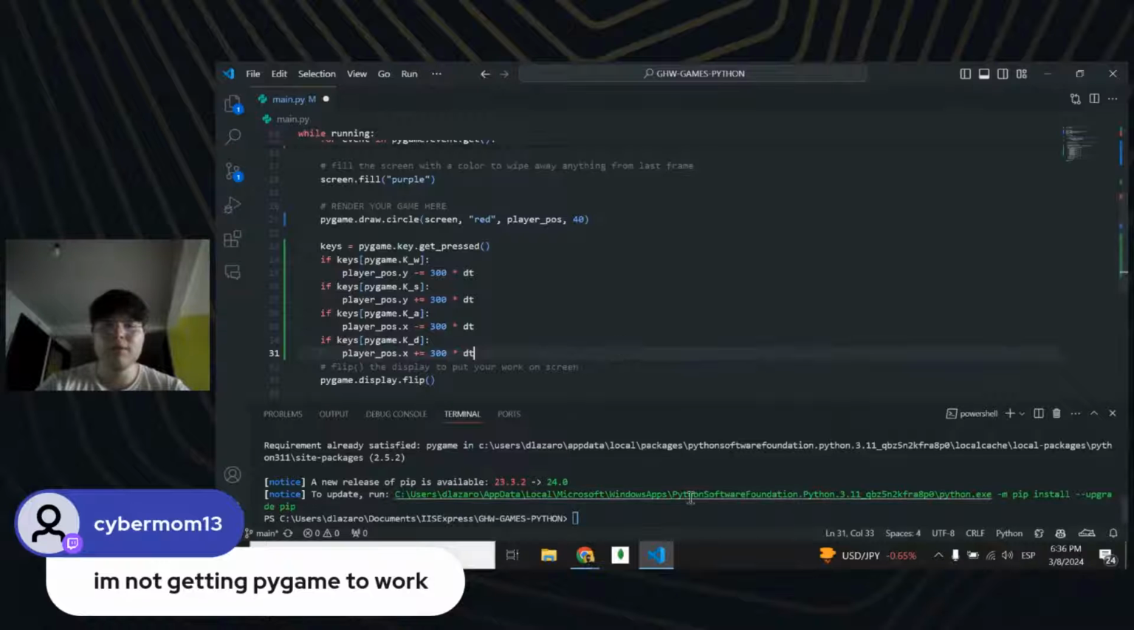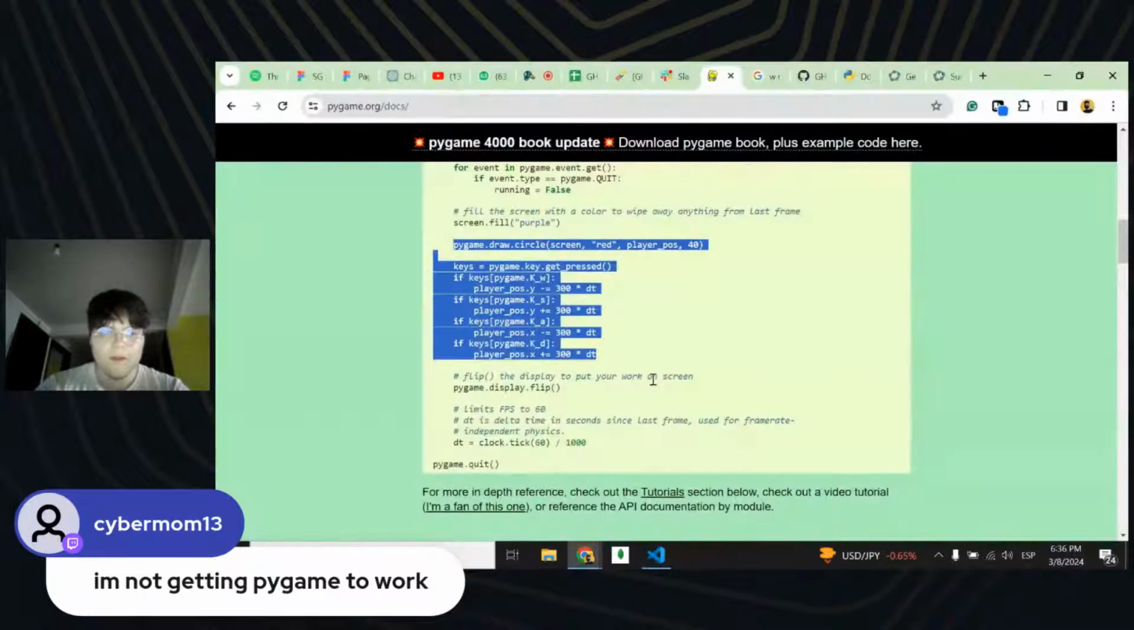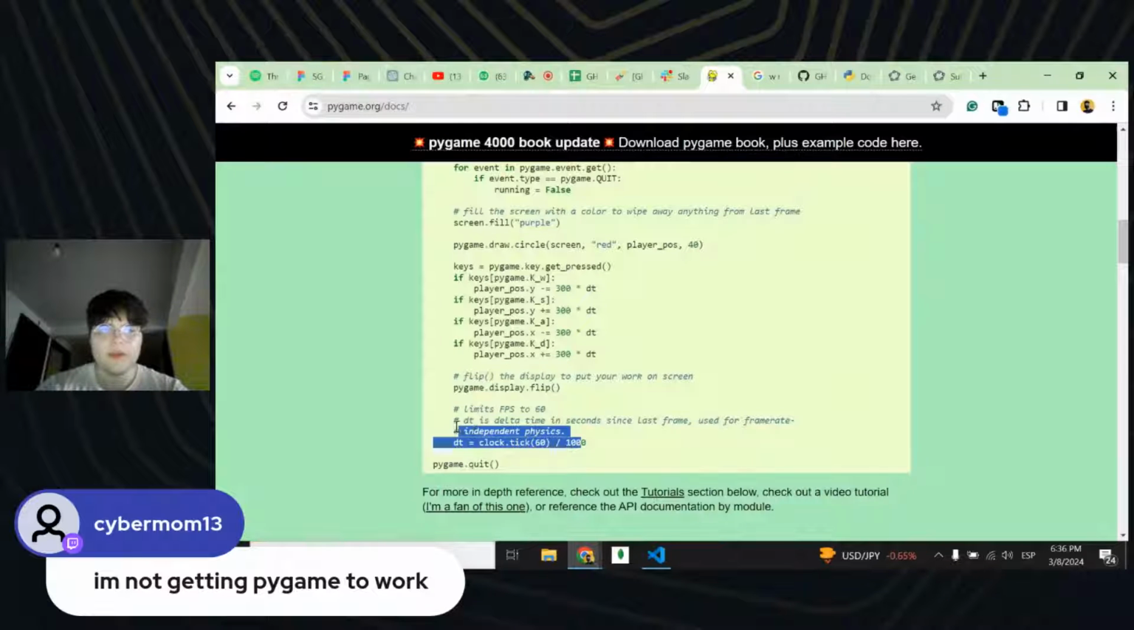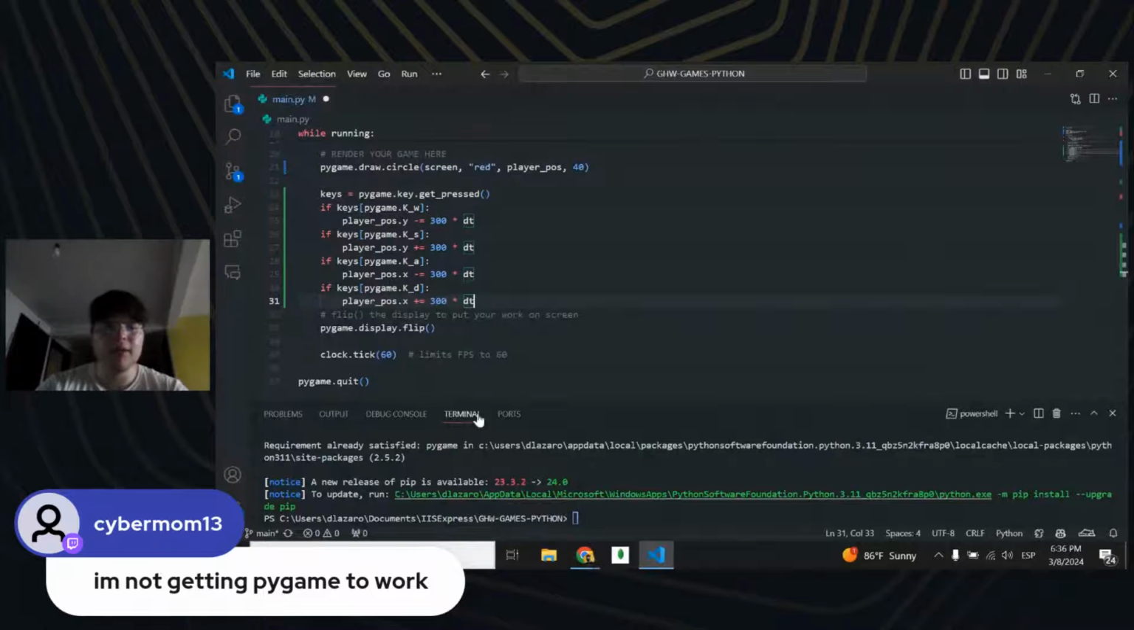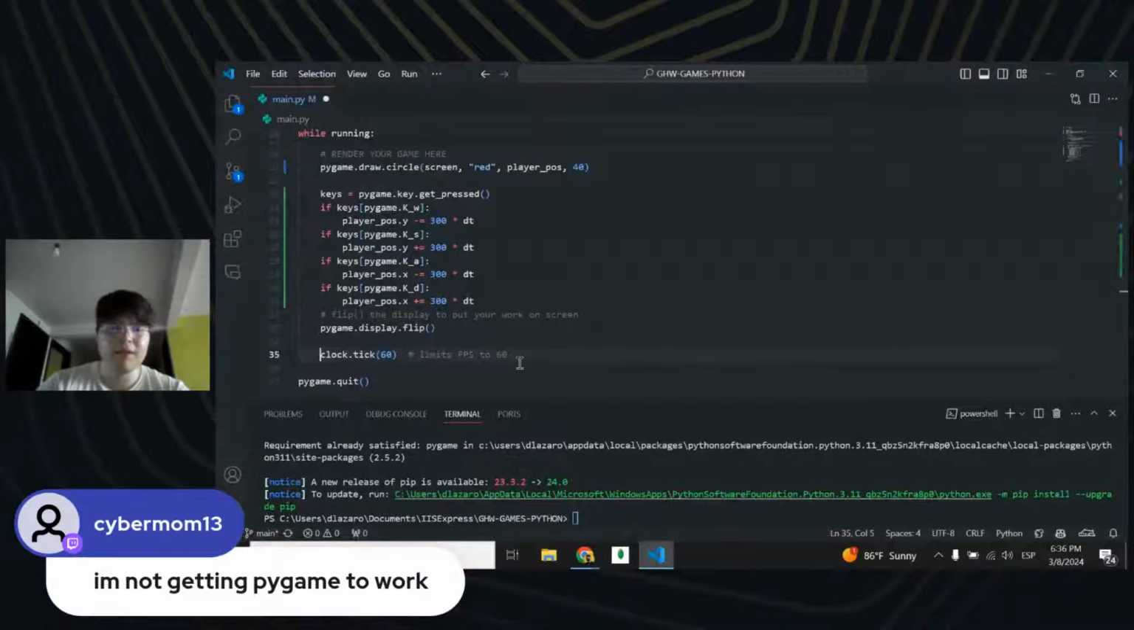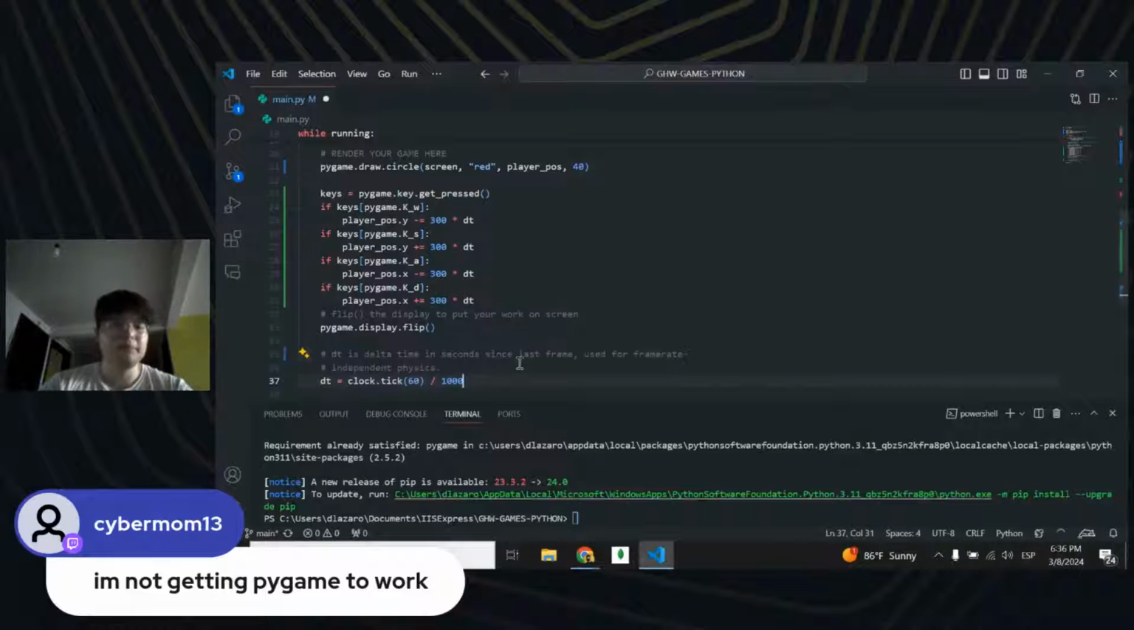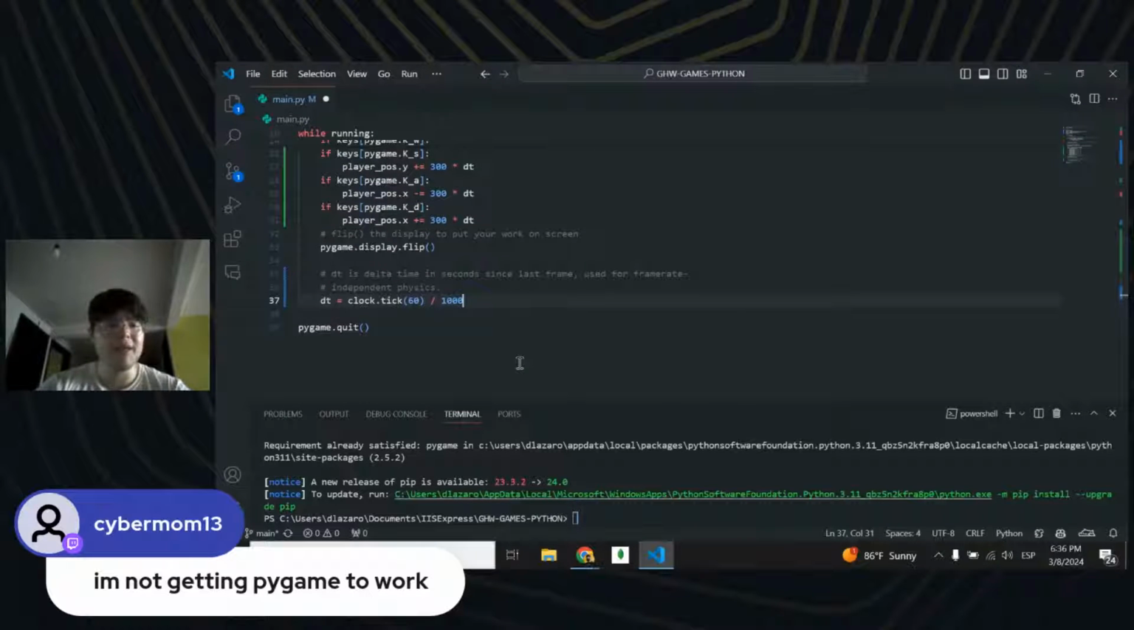And let's see if I'm missing something. Okay, so let me copy and paste the delta thing. And why do we want delta? We want delta because it's the time in seconds since the last frame, used from frame rate independent of the physics. And the physics is basically how our character is going to be moving, right?